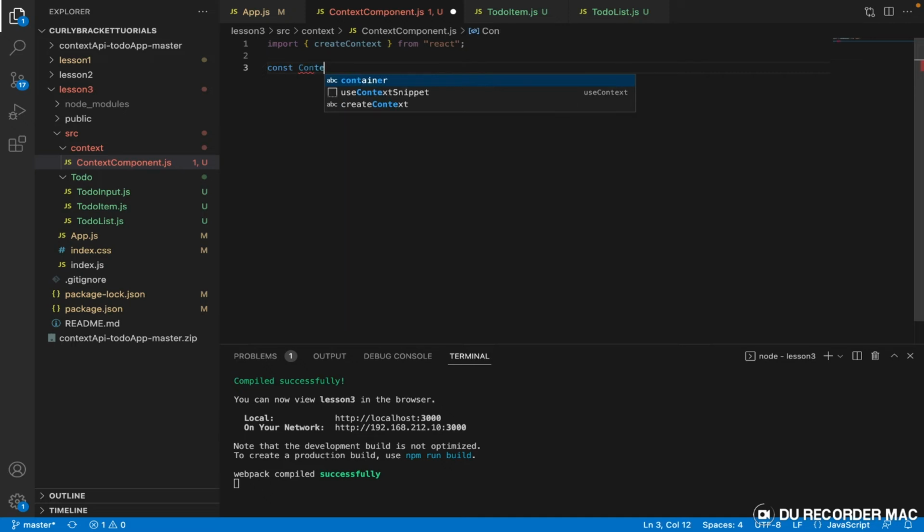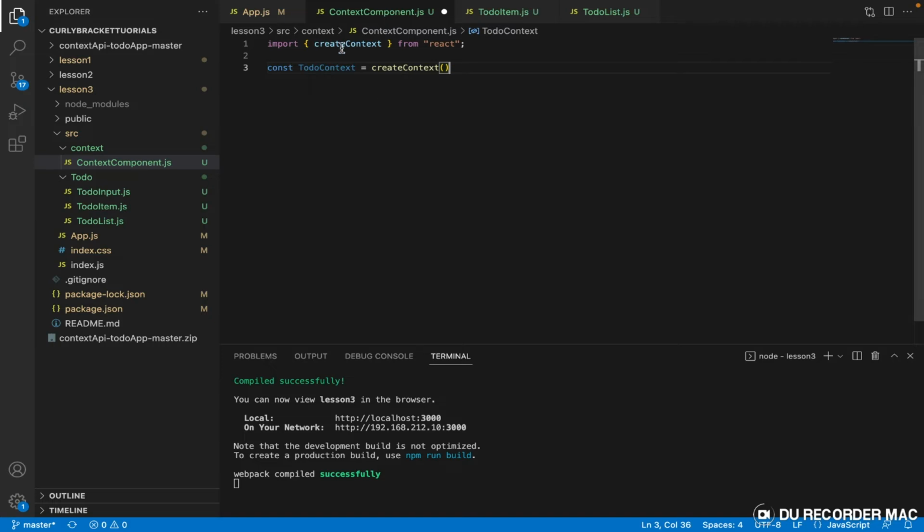Let's call it ToDoContext. ToDoContext equal to createContext, right?